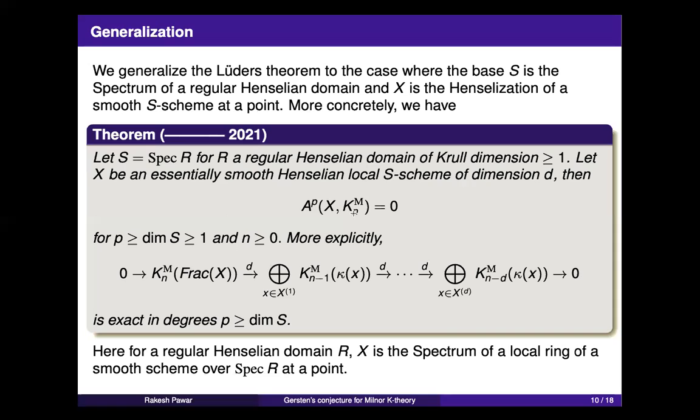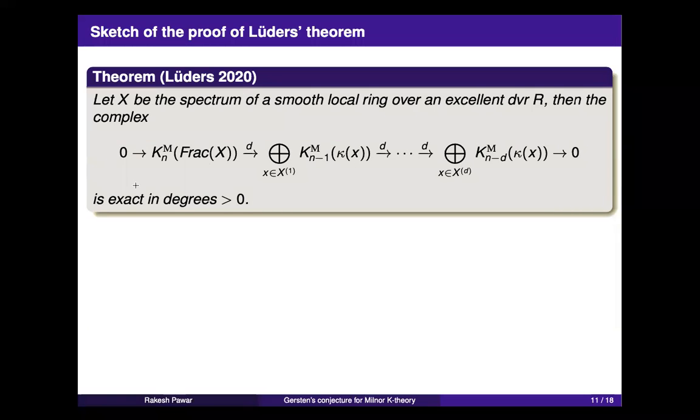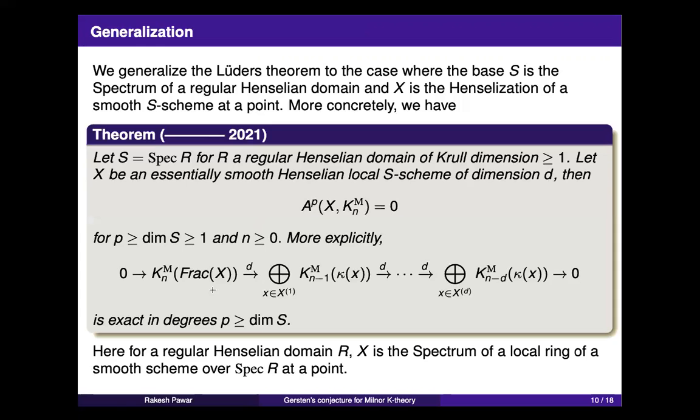So let me explain. This is just a notation. What I mean by X is a spectrum of a local ring of a smooth scheme at a point. Oh, actually, I should have said a spectrum of a Henselization of a local ring of a smooth scheme over S. Okay. So to give the idea of what is involved, I will give a sketch of Luder's proof. Because the original proof of the general result is very much motivated by Luder's argument, but at the right places you have to make a replacement by some general results.